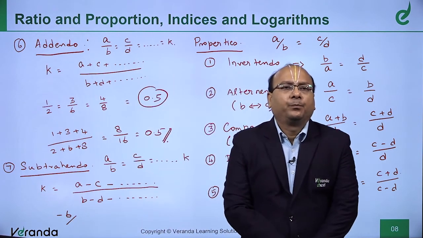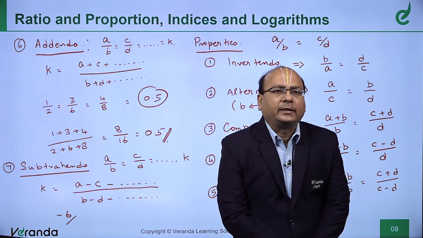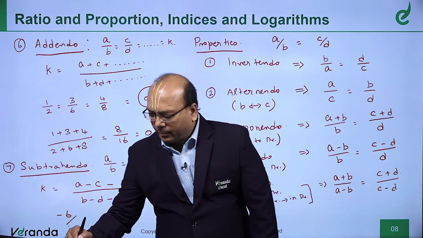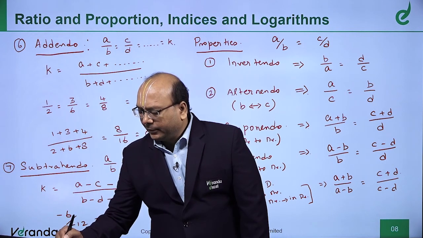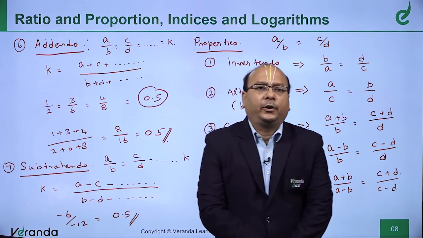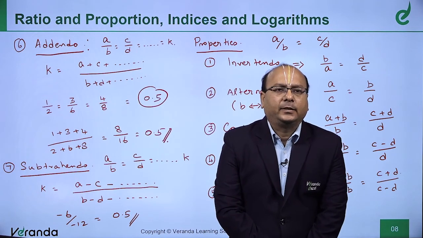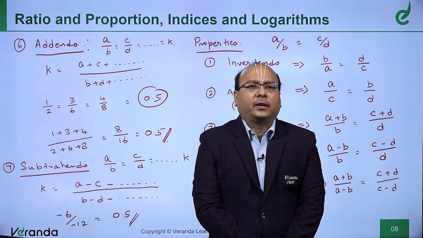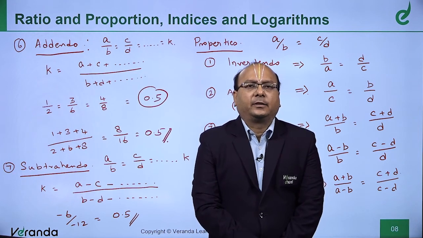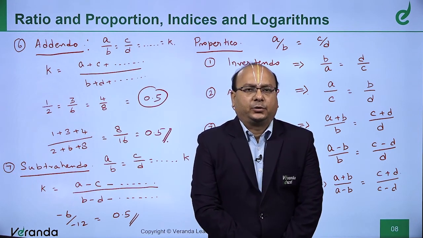Divided by, what is 2 minus 6 minus 8? Minus 12. Still it is 0.5, isn't it? Right? So, these are the properties of proportion.